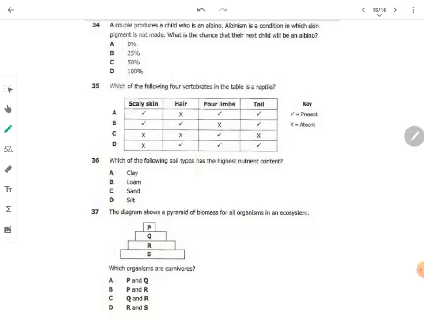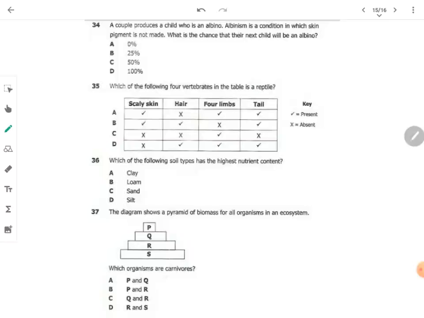So what is happening here is this. A couple has a child who is an albino. Albinism is a condition in which the pigment is not made. What is the chance that their next child will be an albino? Now you have chances of having a child which is 50-50, a male and a female. Here they haven't specified the sex of the child.